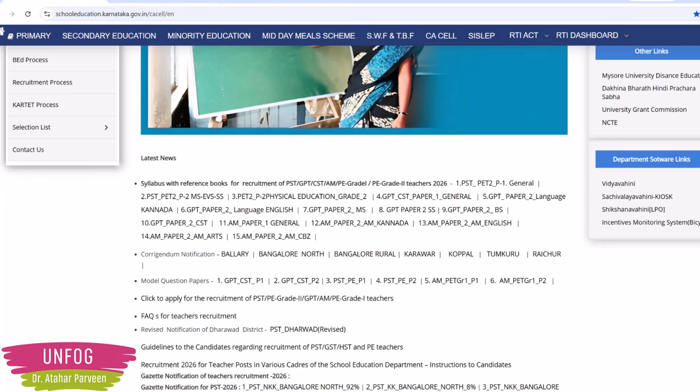In the school education website, CSL has now published the syllabus with reference books for recruitment of PSTR, GPSTR and HSTR. Also for other groups they have published, but because our audience is basically from PSTR, GPSTR and HSTR, we will show you the reference books here.